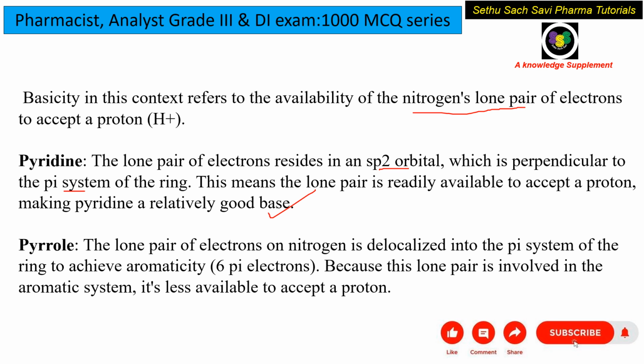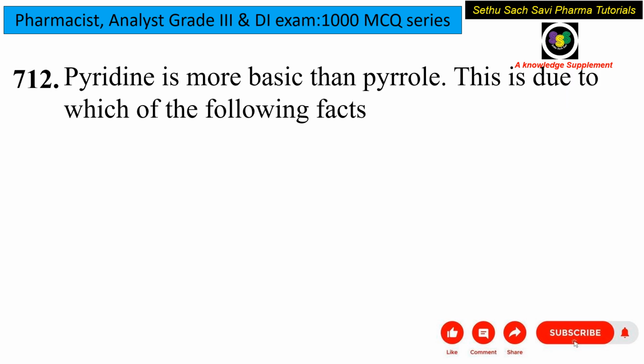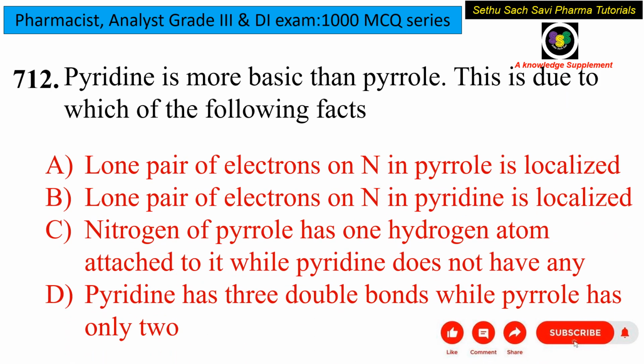Because of the less availability of the lone pair of electrons, there is less availability to accept the proton. This is the case of pyrrole. So the correct answer for this question is that the lone pair of electrons on nitrogen in pyridine is localized. That is option B.